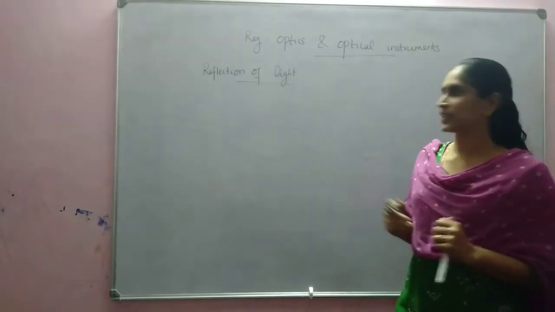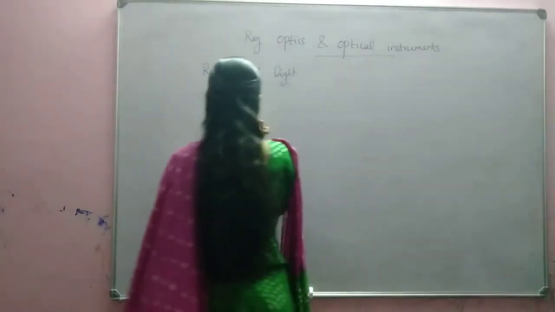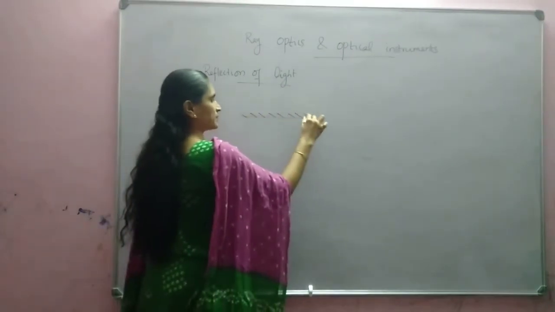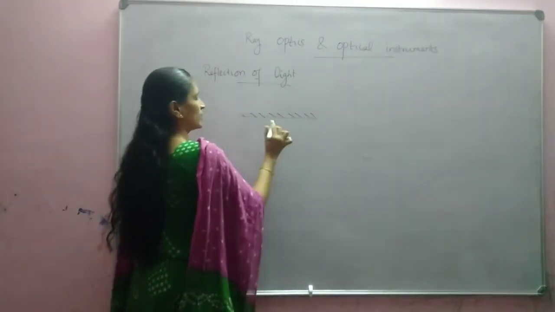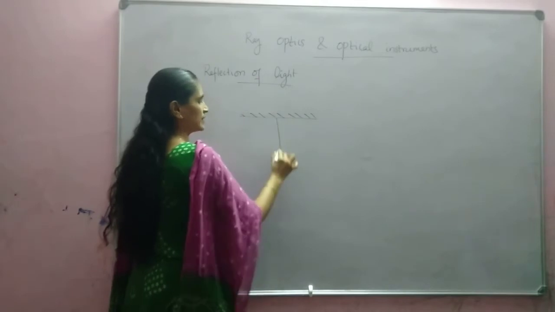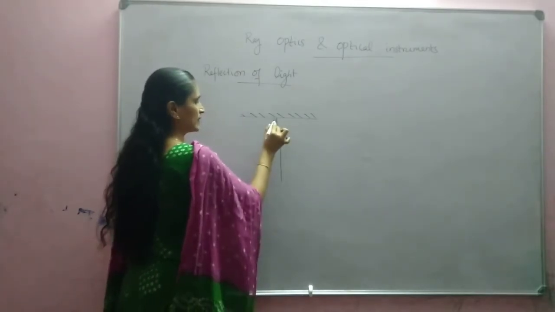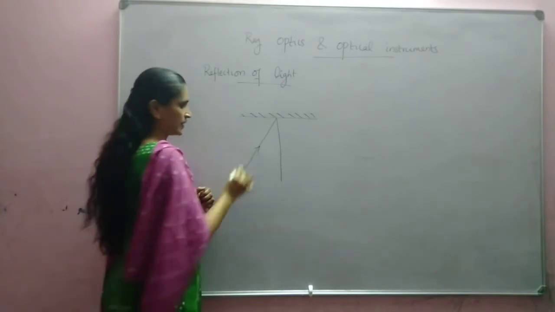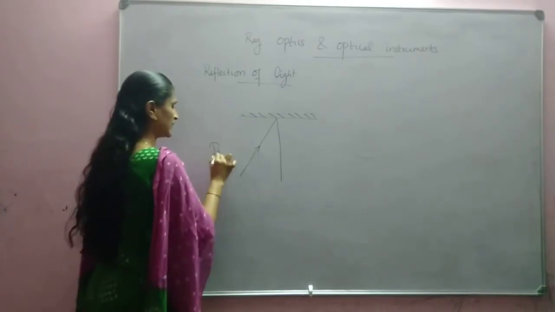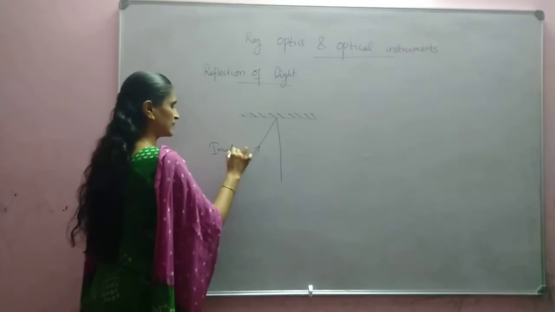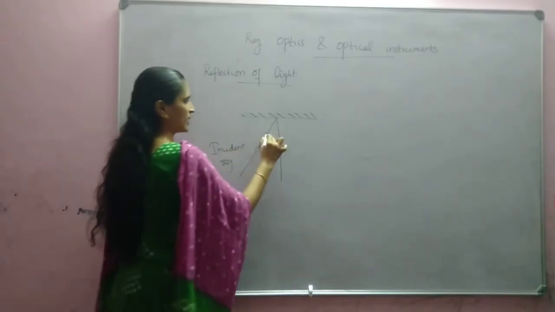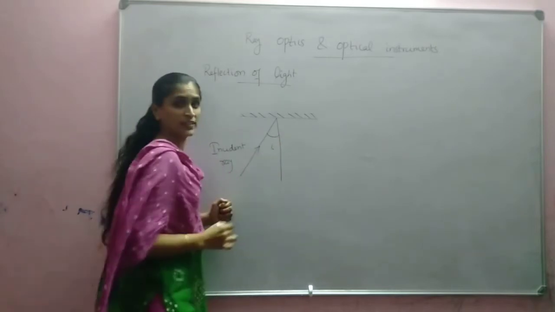This you have already studied in smaller classes. If a plane mirror is there, and light is incident, this is our incident ray. The angle made is known as the angle of incidence.